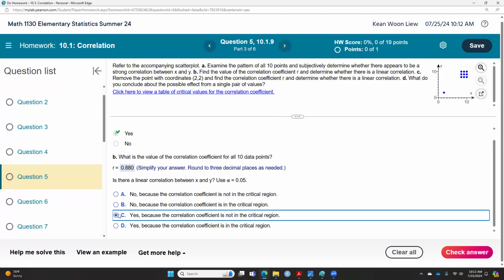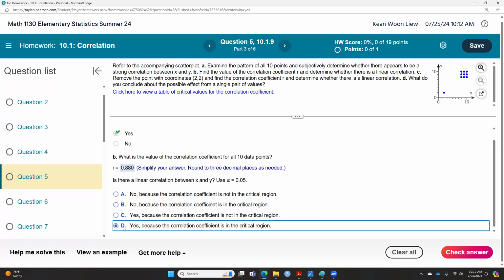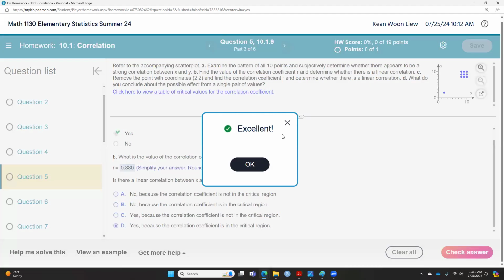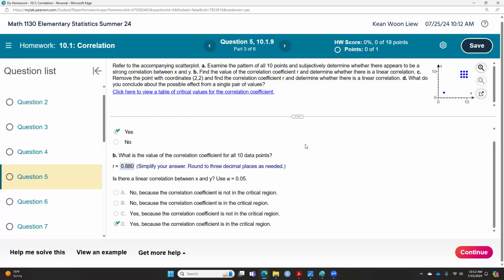Again, usually I don't call you to do the critical region. I will say that that is yes, because the correlation is in the critical region. I will tell you to just ignore the word critical region. Again, in the test, you won't see this.